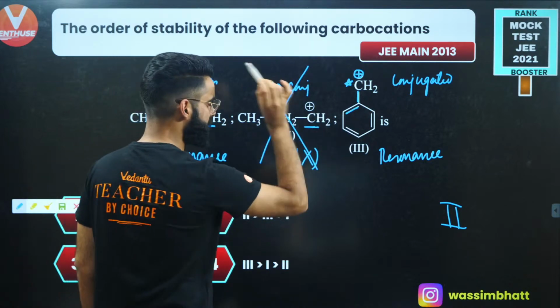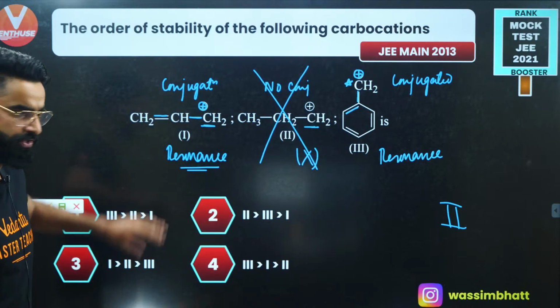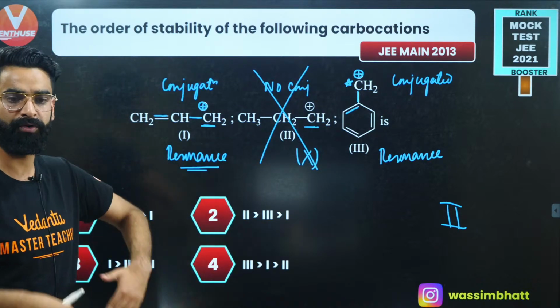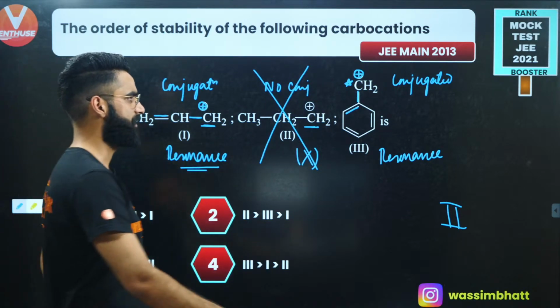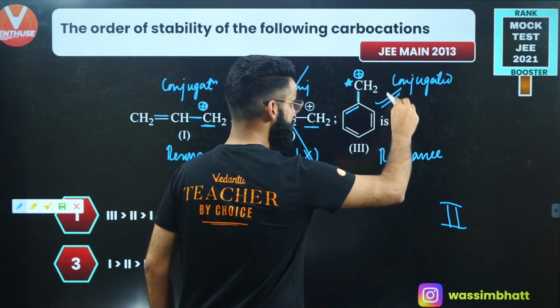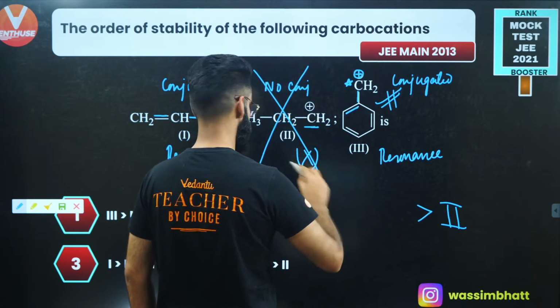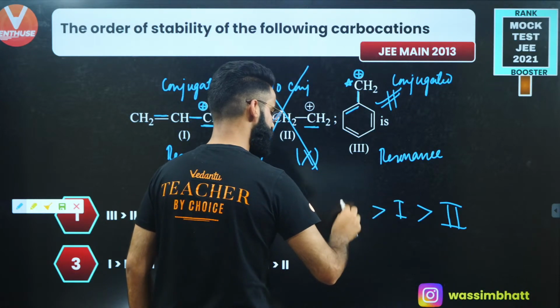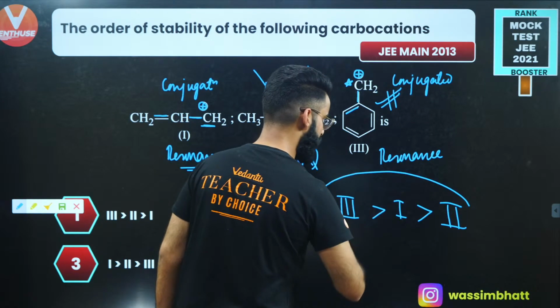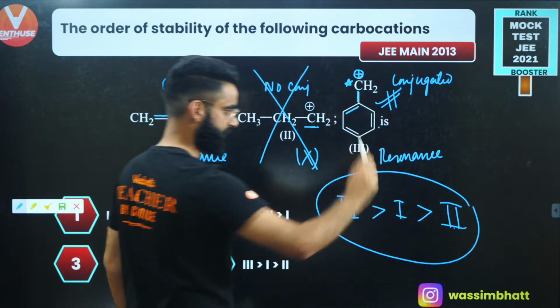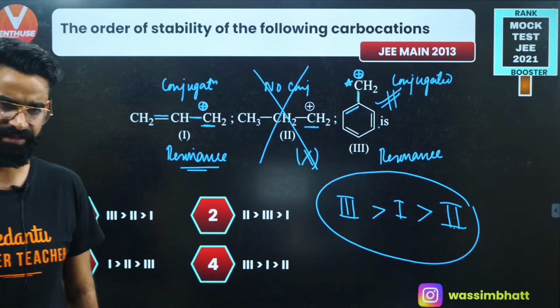Now among first and third, which one is more stable? You need to check where the conjugation is more, where the number of resonating structures is more. Resonating structures are more in the third case. So the third one is more stable than the first one. So first comes in the middle and third comes in the front. So third is going to be maximum stable, followed by the first, followed by the second. Let me know in the chat box if it's clear to everyone.